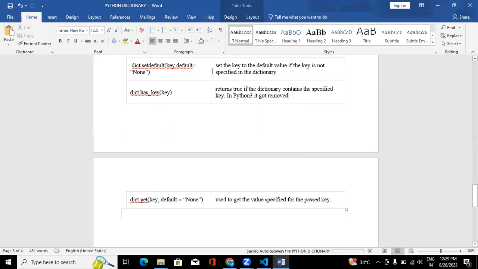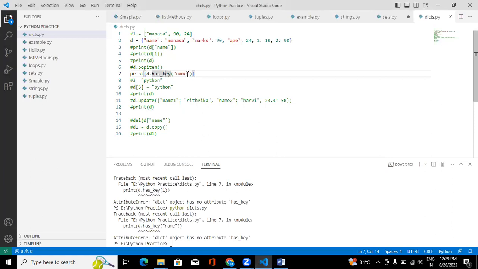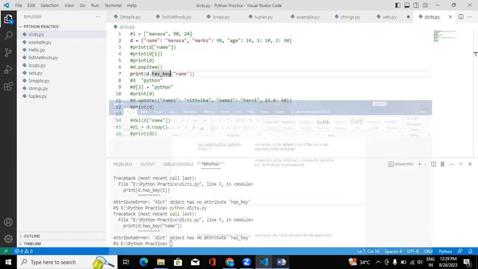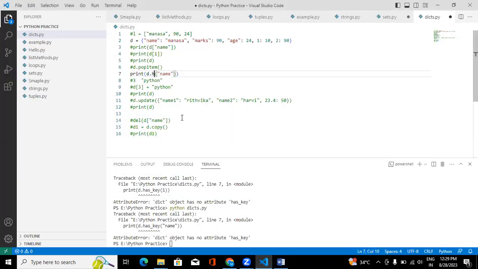And setdefault. It sets the key to the default value if the key is not specified in the dictionary. I'm not sure whether they have this or removed it as well. Let's just check. I think that's not there, so I should give some value here.